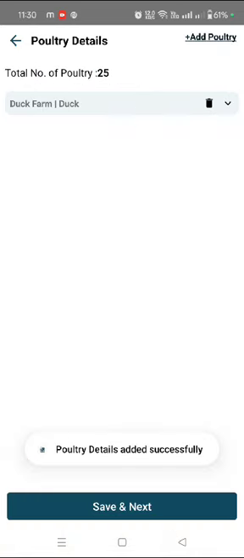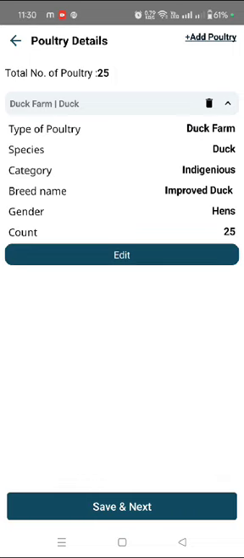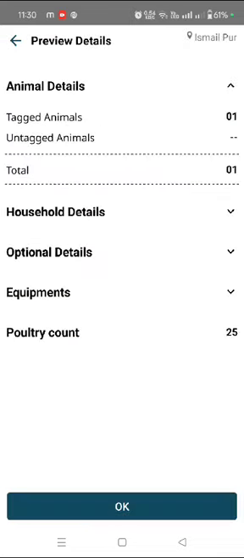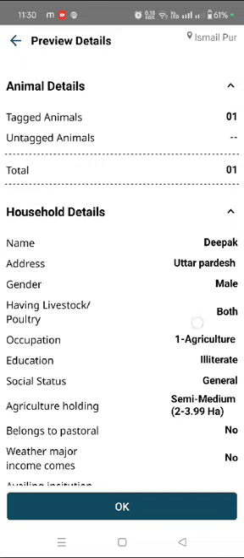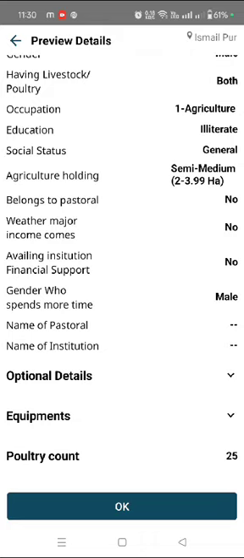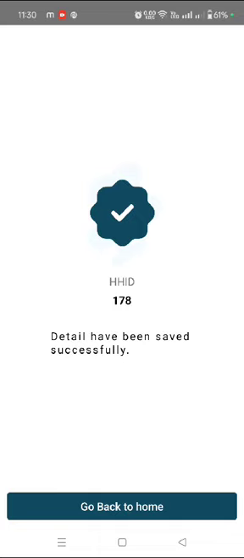Once I save the details, it will showcase here. If we want to edit or delete, we can do it from edit here and delete there. And after that we need to click on save and next. On save and next, the whole information will showcase here. Once you cross check it, if all the information which is filled is correct, click on OK. If no, go back, make the corrections and come back to here.